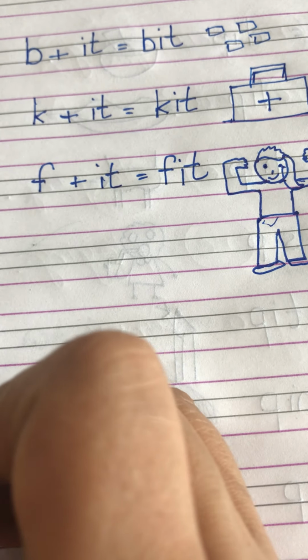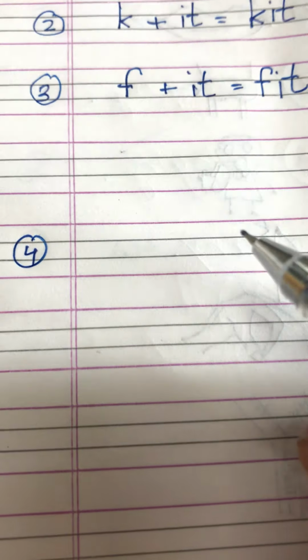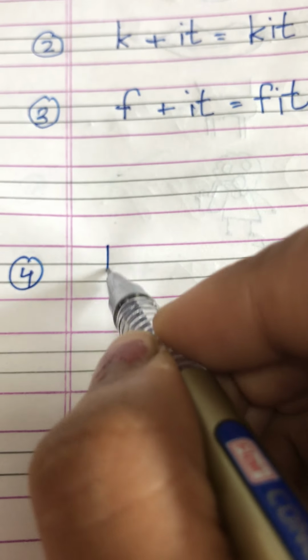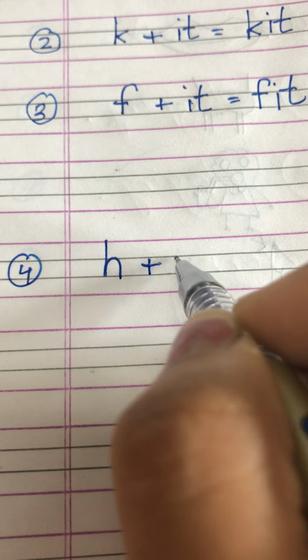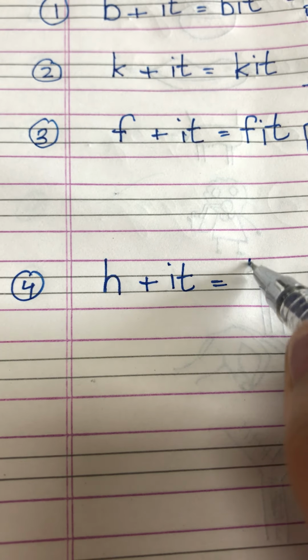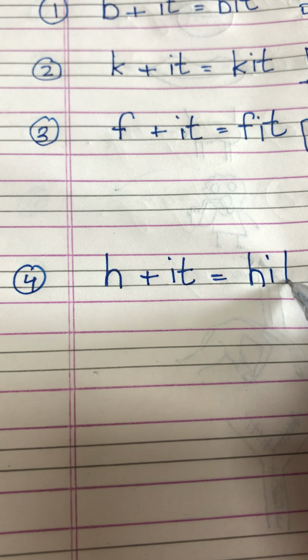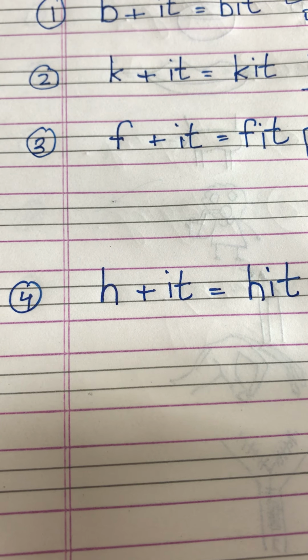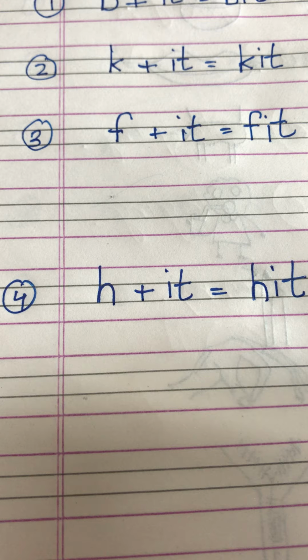Next is number 4, and number 4 is hit. H plus it is equal to hit. The meaning of hit is to touch something with a sudden force.